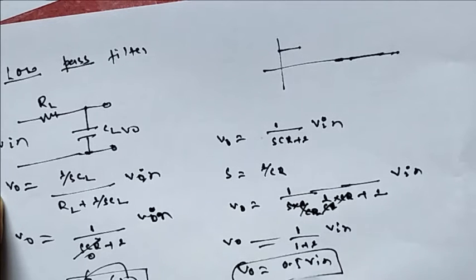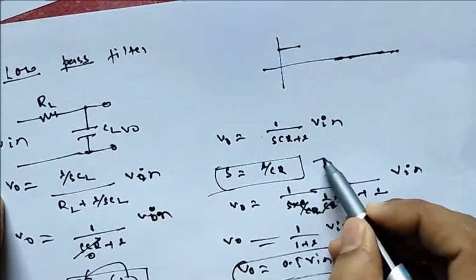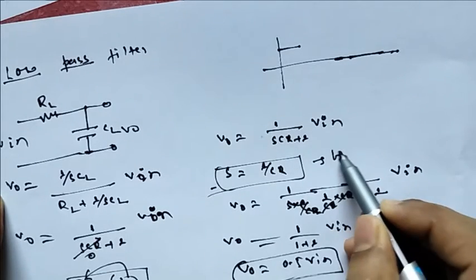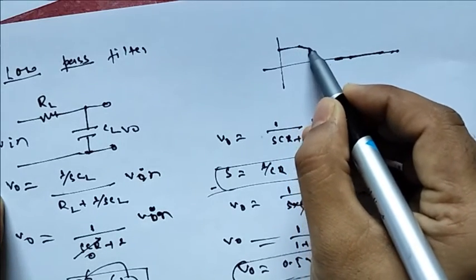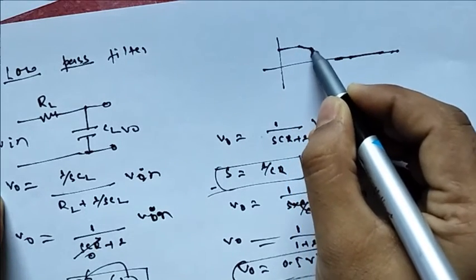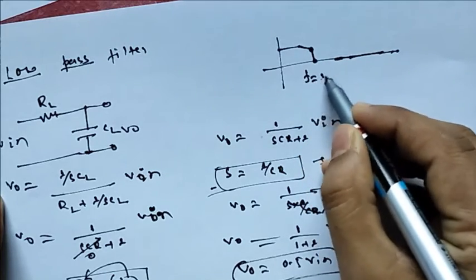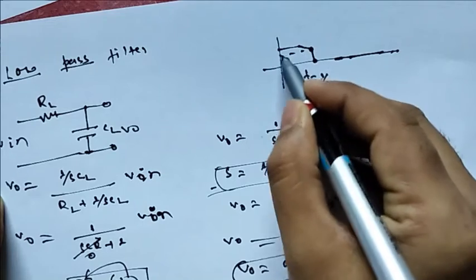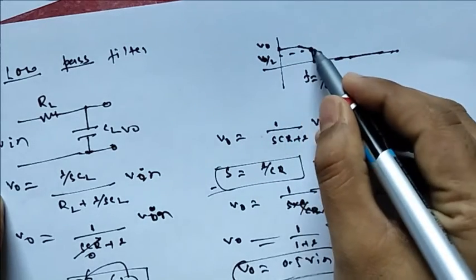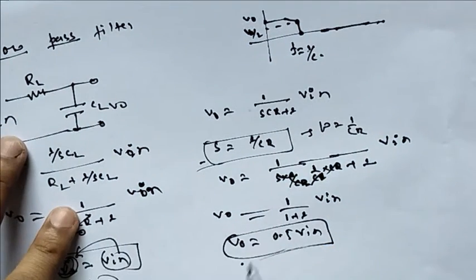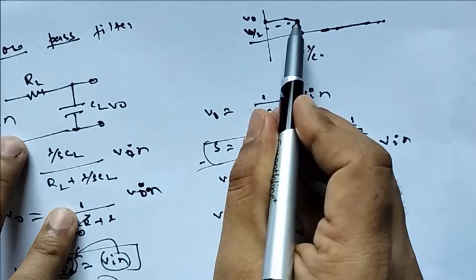Means at S equal to 1 by CR, or omega equal to 1 by CR, we are getting half of whatever V in we are getting at this value. Suppose this is your F equal to 1 by CR, we are getting half of the magnitude, V0 by 2. As S increases, greater than 1 by CR, our magnitude will go on decreasing.